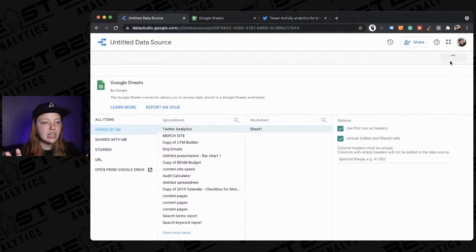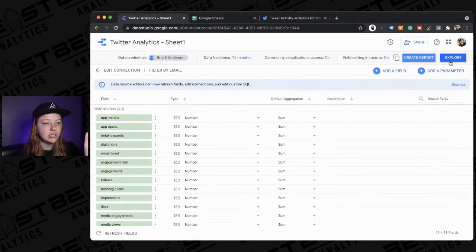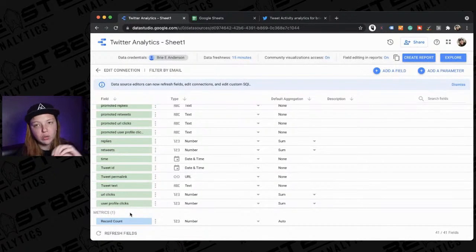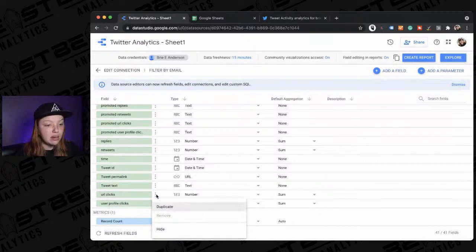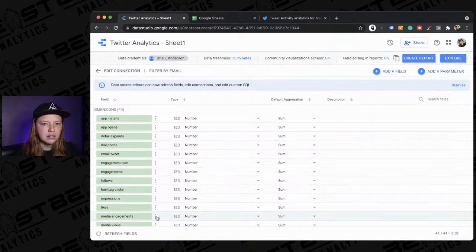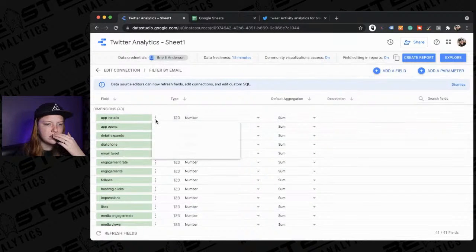And what you'll see is this is going to create dimensions for me automatically. I can come in here and change what's a dimension and what's a metric. Honestly, I don't think it matters. But you would just do that by selecting, oh, can I not? Hold on, I've done this before. I don't know why I can't remember how to do this.